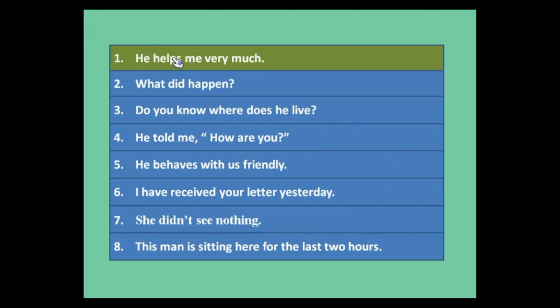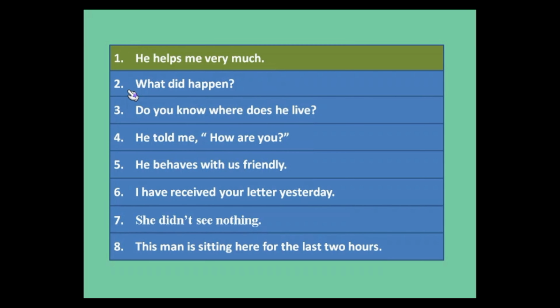If it's a negative sentence like he does not help me, you can say either he does not help me very much or he does not help me much. Both sentences will be correct, but as it's a positive sentence you have to say he helps me very much.